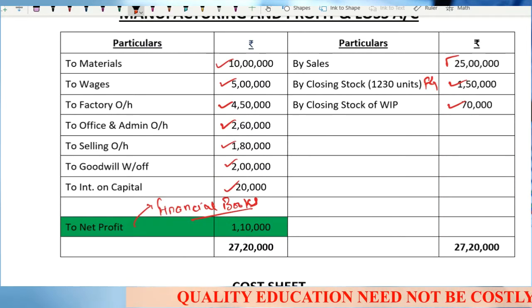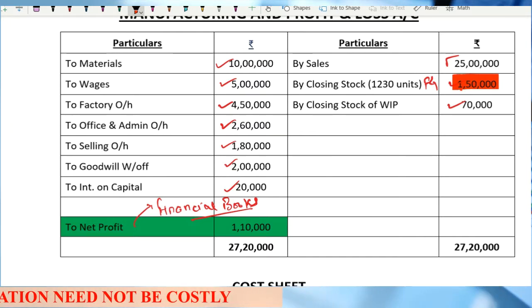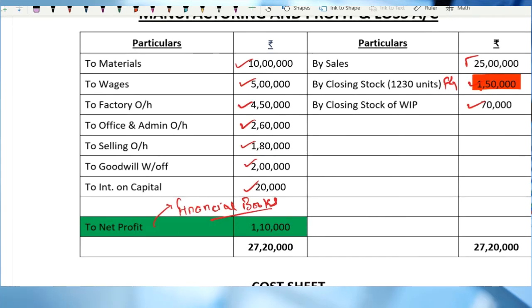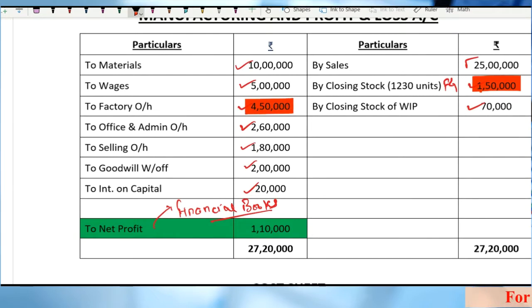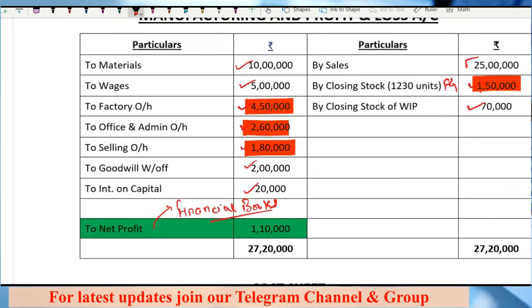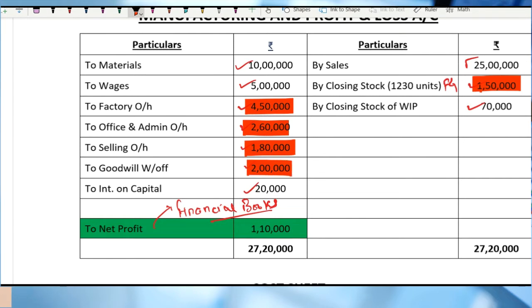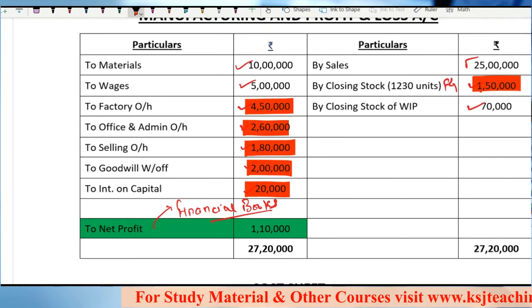Sir, is there any change in the sales? No, sir. Is there any change in the closing stock of finished goods? Yes, sir. Any change in the closing stock of WIP? No, sir. Material, wages? No, sir. Factory overheads? Yes, sir. Office administration? Yes, sir. Selling and distribution? Yes, sir. Goodwill written off and interest on capital? Sir, these are purely financial expenses which are not taken in the costing books. That means these two things will create a difference in profit. So all in all, there are 6 items creating a difference between the financial and the costing books.